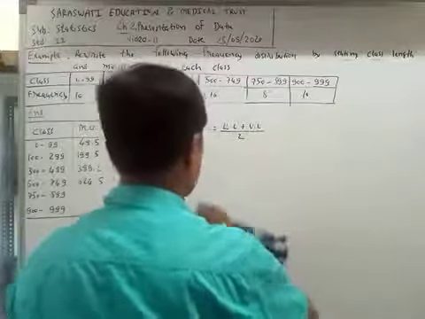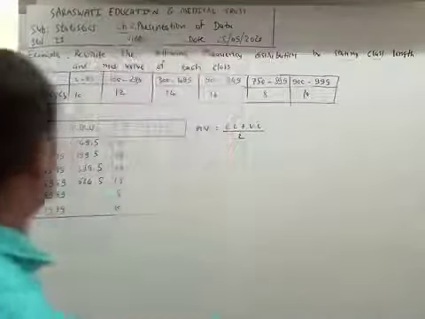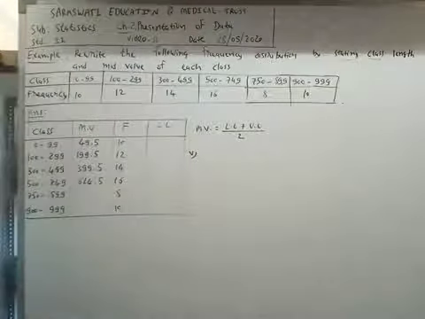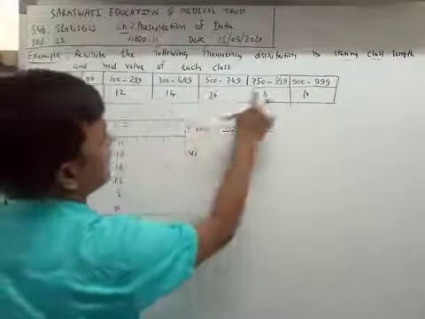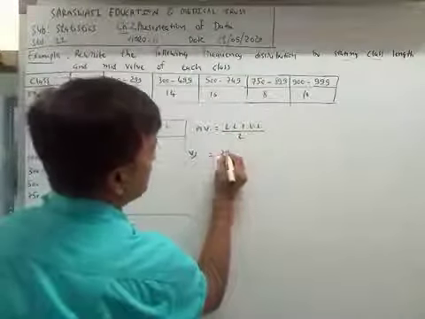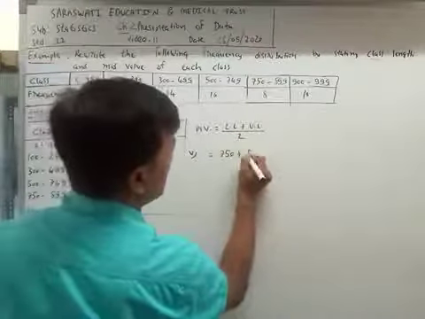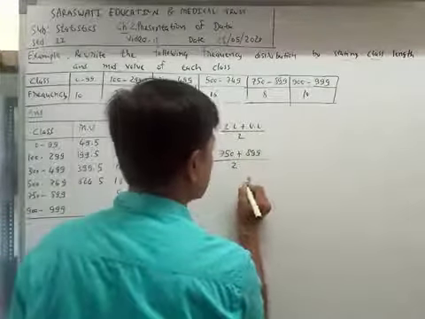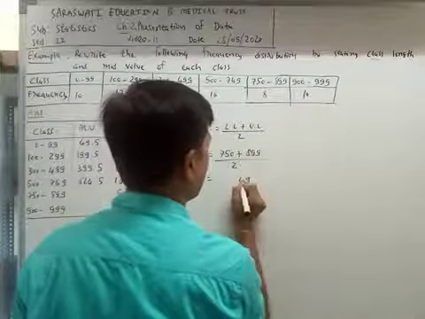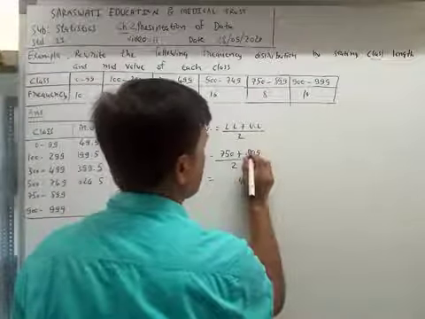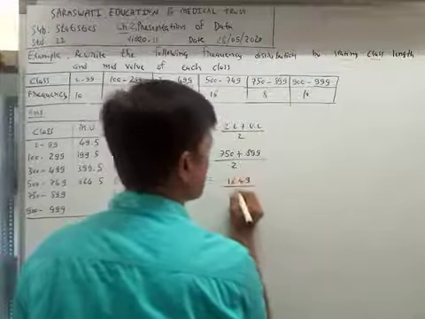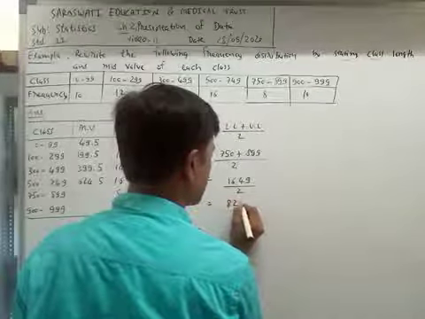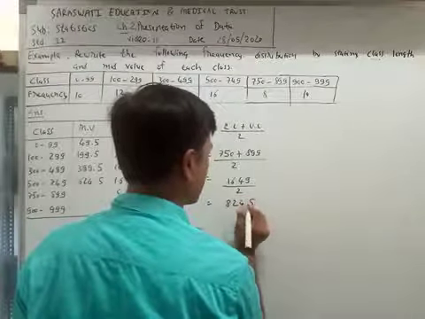Now what is the mid value of the fifth class? Lower limit 750 plus upper limit 899 divided by 2. 1649 divided by 2, so the answer is 824.5.